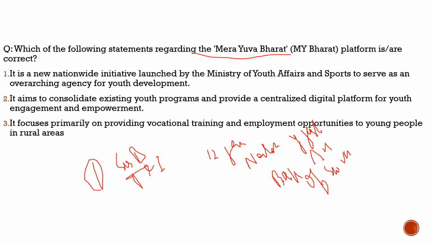You need to know what this body is about, whose initiative it is, and what it does. Then we need to know the Viksit Bharat Young Leaders Dialogue, organized by the Ministry of Youth Affairs and Sports, in which they will emphasize five important points so that youth will get an idea about it.